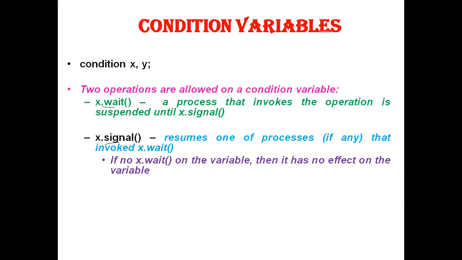If no process is suspended, then the signal operation has no effect; the state of x is the same as if the operation had never been executed.